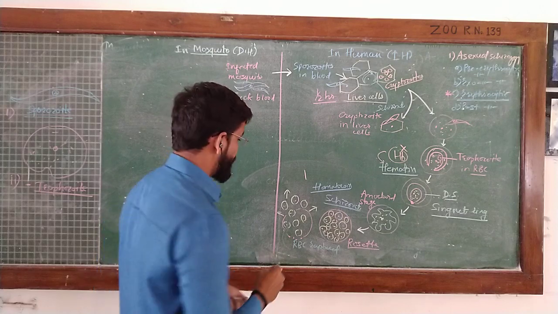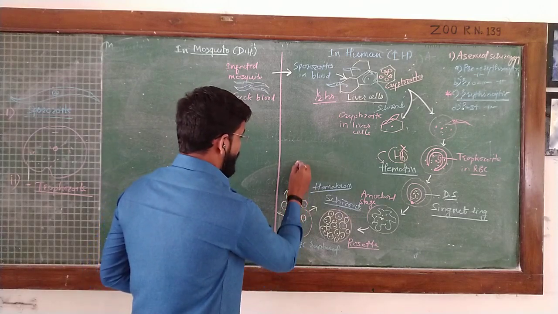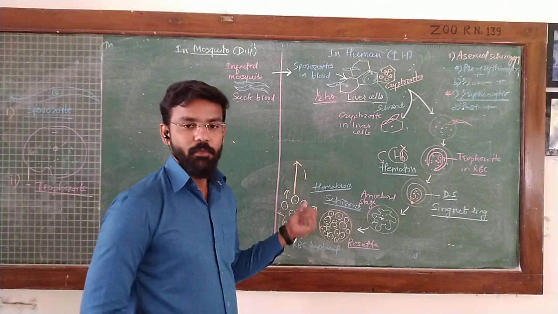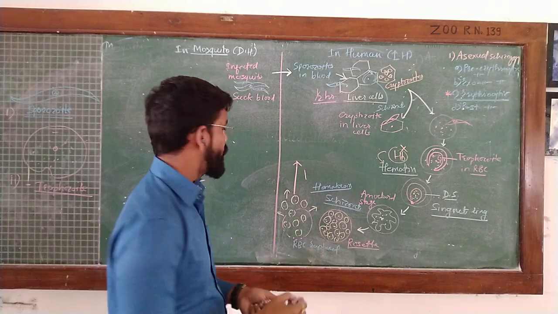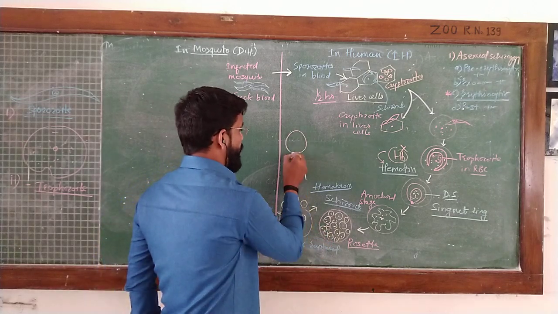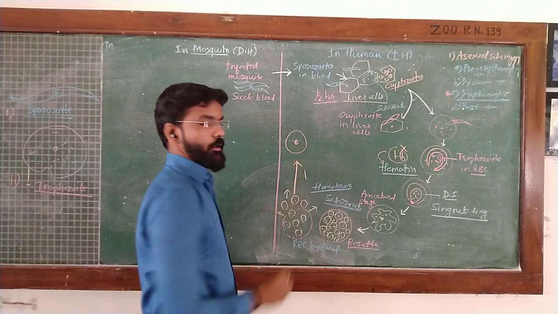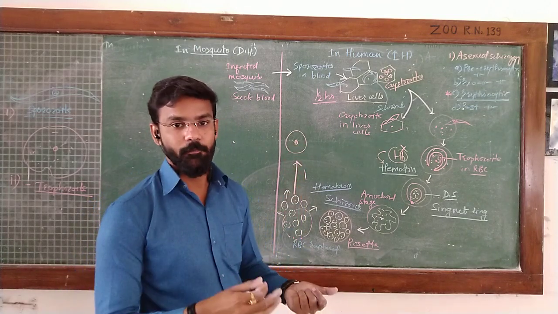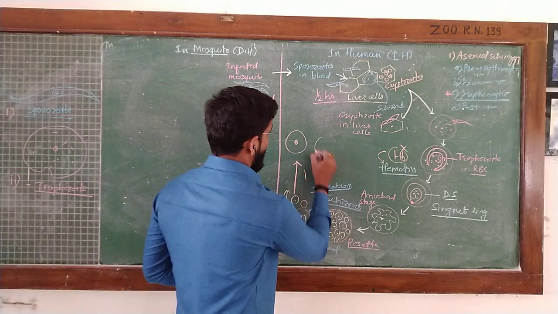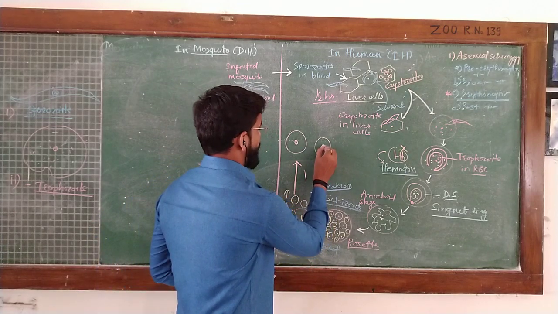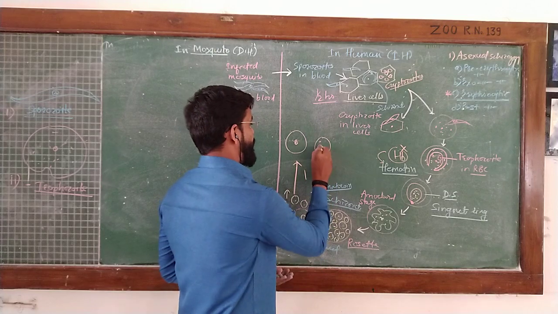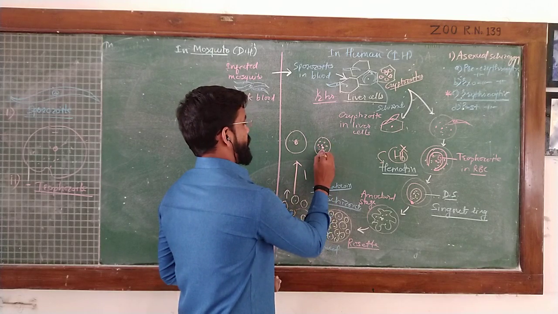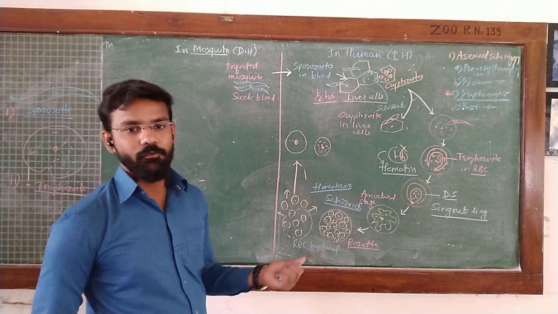Here, some of the schizonts undergo the process of gametocyte formation, that is, the sex cells from which gametes are produced further. They are of two types, and this division takes place by the unequal division of the schizont.